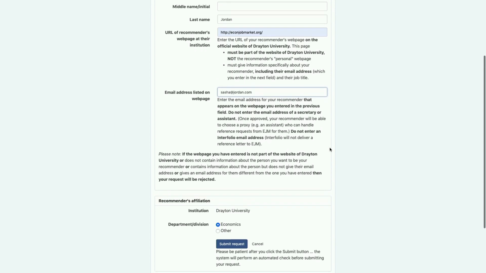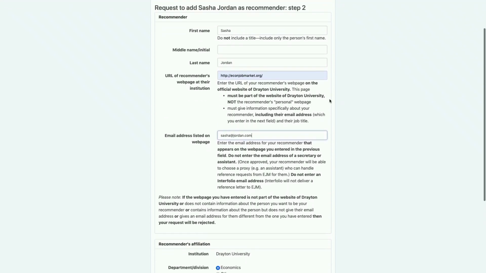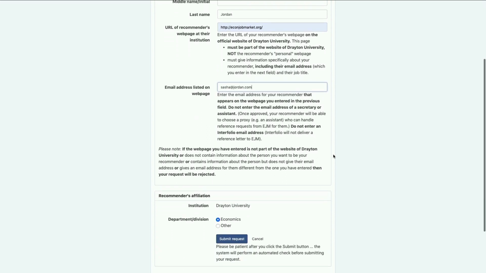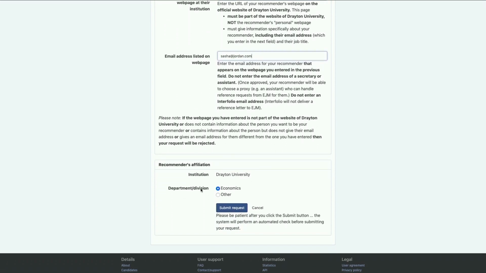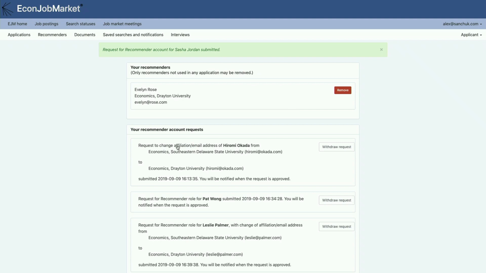Going to now just complete this form. We've got Sasha Jordan, the URL, and the email address that I'm entering for this person, and verifying that I'm putting in Drayton University's Economics Department as the affiliation. And I submit that request. Okay, as before, it didn't find Sasha Jordan's email address on that website, but I'm going to claim that it is on the website someplace, and so I'm going to submit that request.